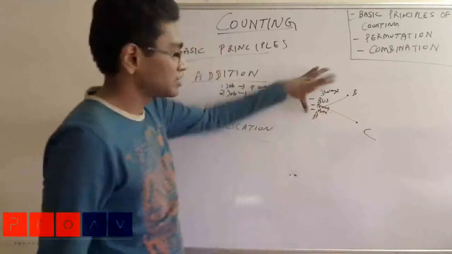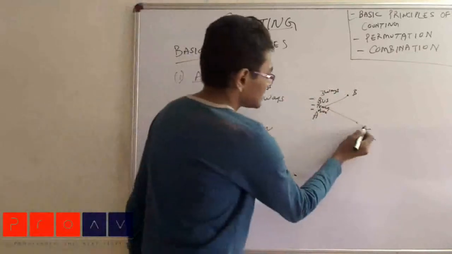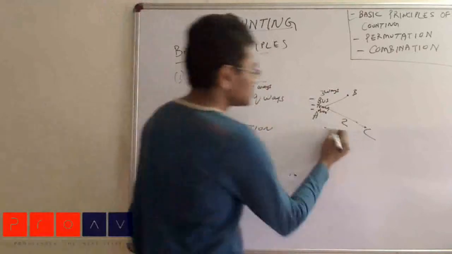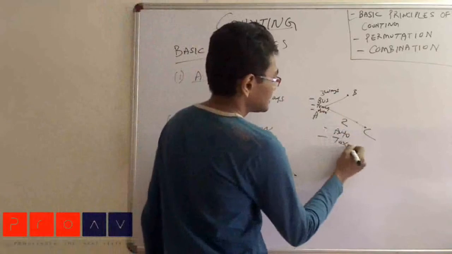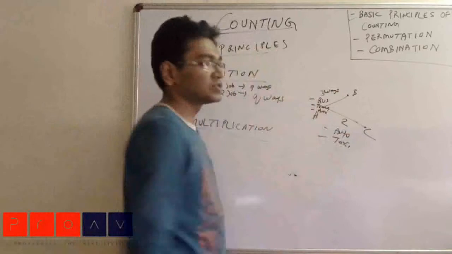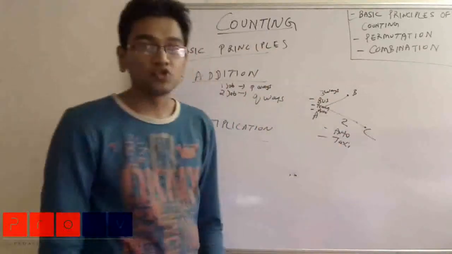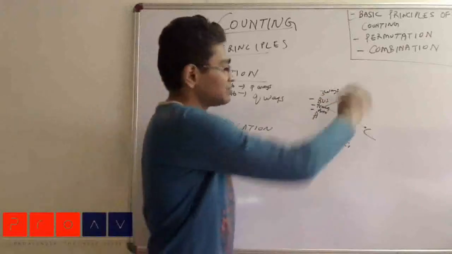So these are the 3 possible ways in which I can go from A to B. And similarly, there are, let's say, 2 possible ways in which I can go from A to C. I can use auto and I can use, let's say, taxi. So this is one job, going from A to B, and going from A to C is another job. Here both the jobs are independent of each other.